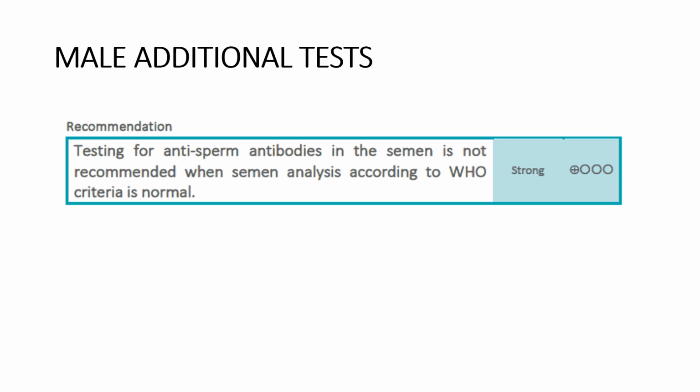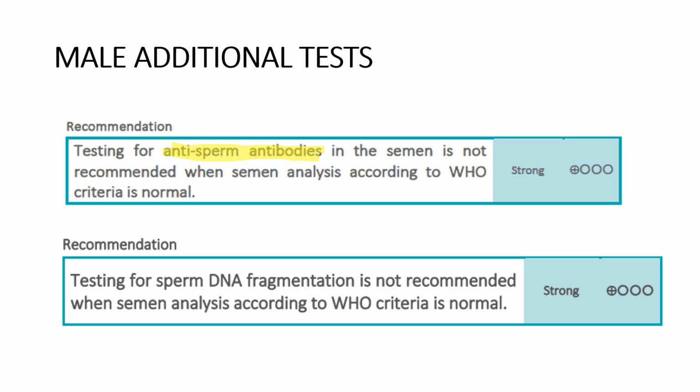Let's discuss the recommendations as per ESHRE 2023 for other male additional tests. First, anti-sperm antibody testing is not recommended when the semen analysis is normal, as there is no sufficient evidence that it will benefit if the semen analysis is normal. The second is DNA fragmentation. Sperm DNA fragmentation test is also not recommended if the semen analysis is normal.